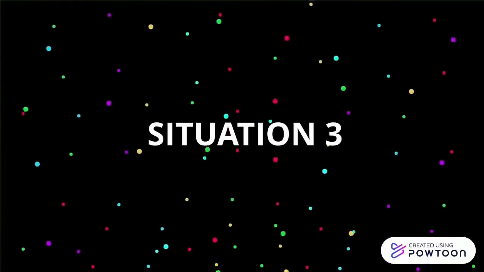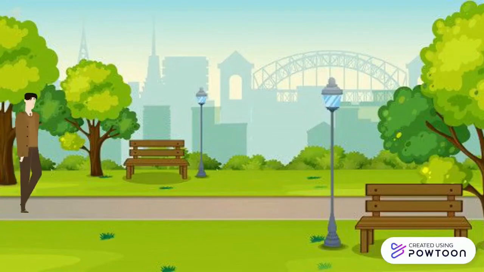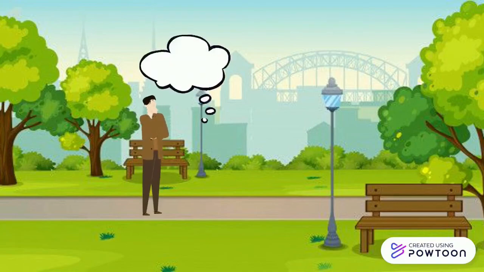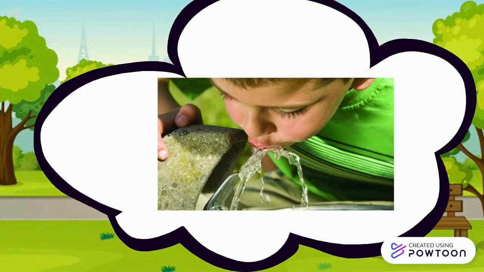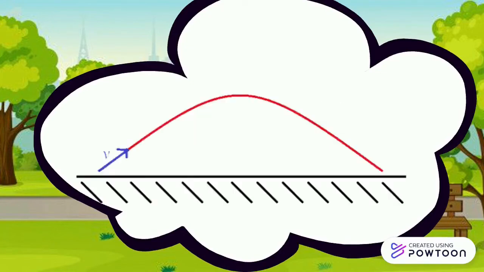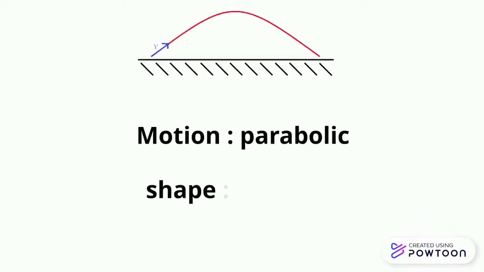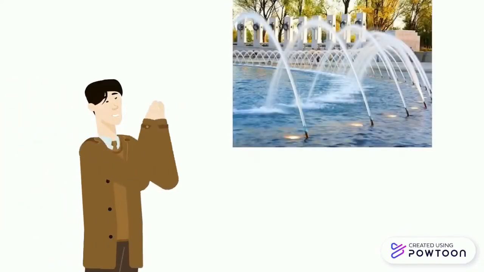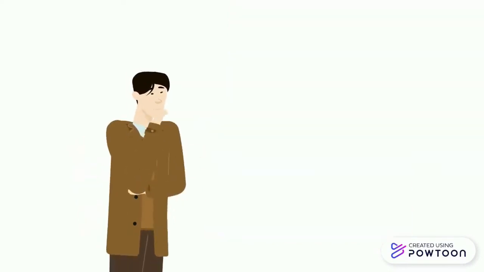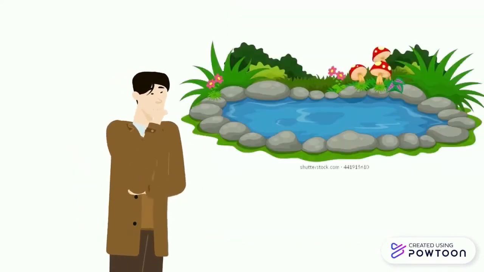Situation 3. One day, while walking around a park, Aiman discovered that water fountains at parks, used for drinking and decorations around the world, have the same projectile motion of their water. This motion is called parabolic and its shape is a parabola. Aiman is fascinated by how high and far water can be projected. He is thinking of making one himself, a water fountain inside a pond that he has in his backyard.